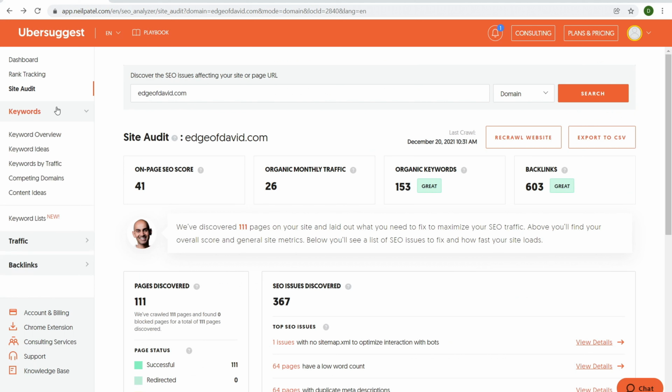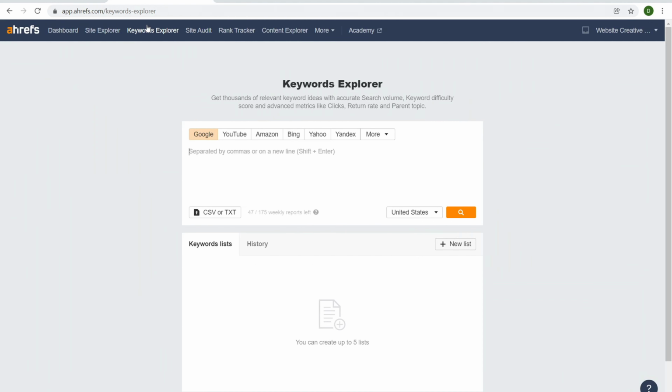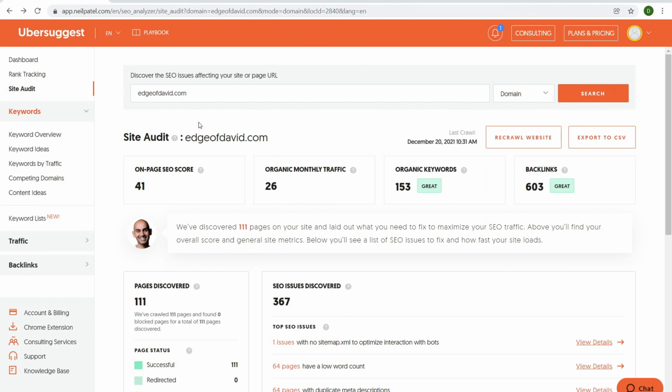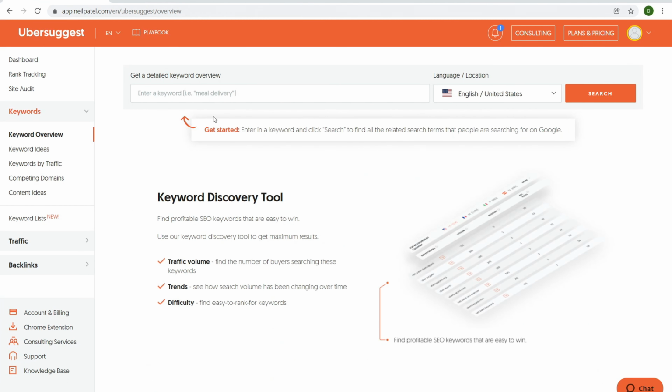All right, so next we have keywords. So keywords, you can search for keyword overviews, keyword ideas, keywords by traffic, competing domain names, then content ideas, and keyword list. And so for keywords over here with Ahrefs, you use the keyword explorer. Now again, same type of thing. So for example, if I come over here and I type in keyword overview, and I type in something like